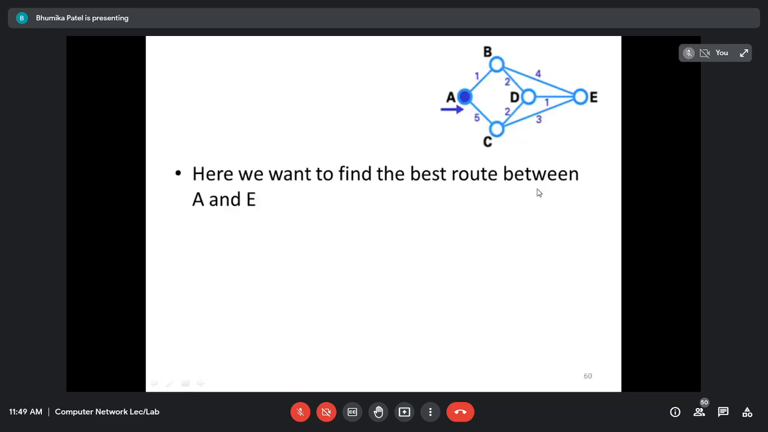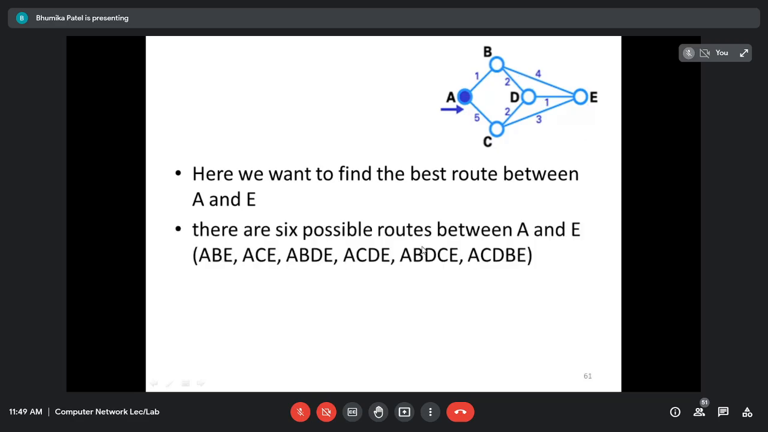For example, here we have this graph, I have 5 routers, for example A, B, C, D and E. Here we want to find the best route between node A to node E. So here this node is A, the distance is already given, right? Now I have to find the route from A to E. Obviously the best distance will be if I consider the route A to B, B to D and D to E. If you see 1 plus 2 plus 1, it will be 4.